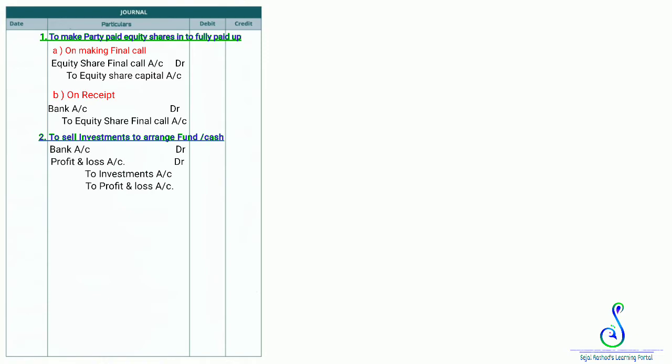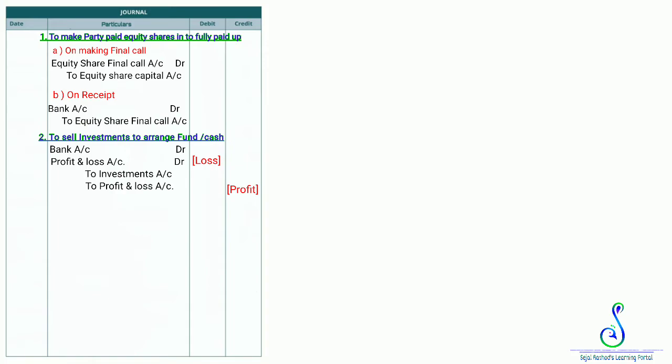Second, on receipt, bank account debit to equity share final call account. To sell investment to arrange cash, the entry will be bank account debit to investment. If investment is sold above book value, profit and loss account will be credited. And if investment is sold below book value, profit and loss account will be debited.